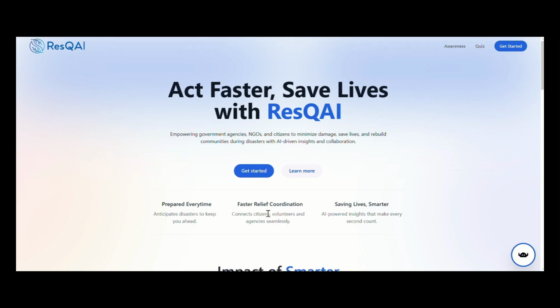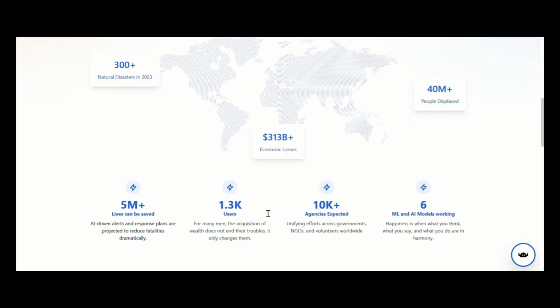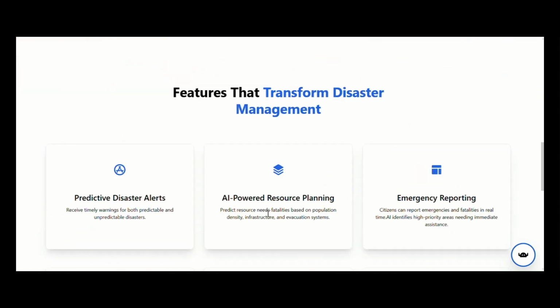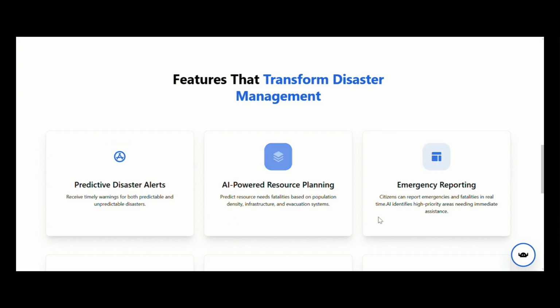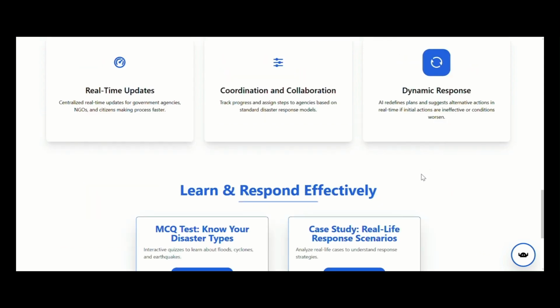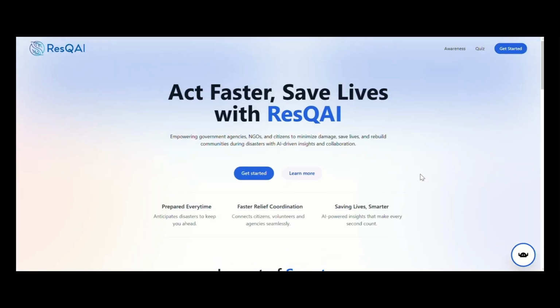ResQAI is a comprehensive disaster management platform designed to enhance preparedness, response, and resilience in the face of emergencies. By leveraging advanced technologies like Google's Vertex AI and Gemini Flash, ResQAI provides real-time disaster alerts, predictive insights, and case studies to help users make informed decisions.